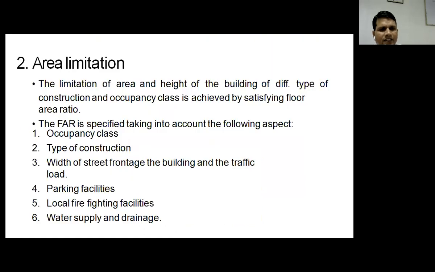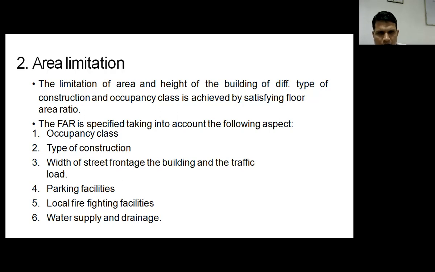In the area limitations, the limitation of area and height of building of different types of construction and occupancy class is achieved by satisfying floor area ratio. As we have discussed in the previous slide, for different areas of cities, different FSIs are mentioned.